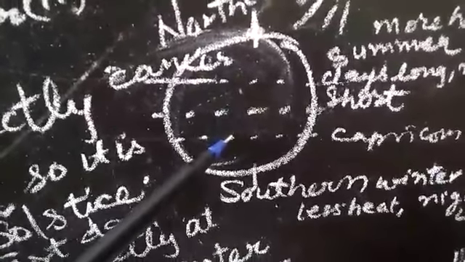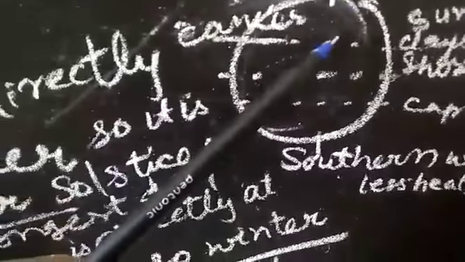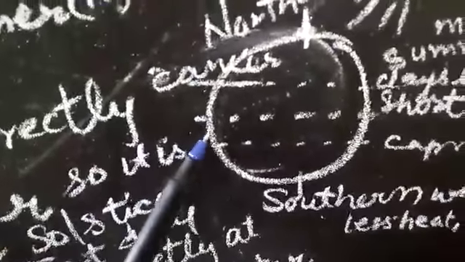Now I am telling you a little bit about these seasons. See here the picture of your earth. In the middle there is the equator. Above the equator there is the Tropic of Cancer and downward the Tropic of Capricorn. Now I am telling you how summer is there and how winter is there.